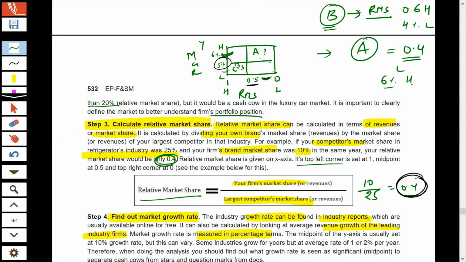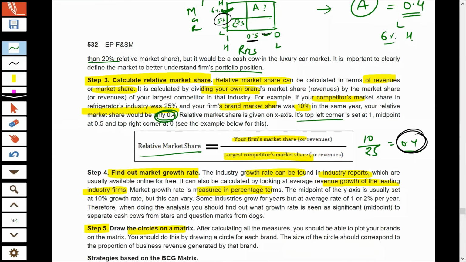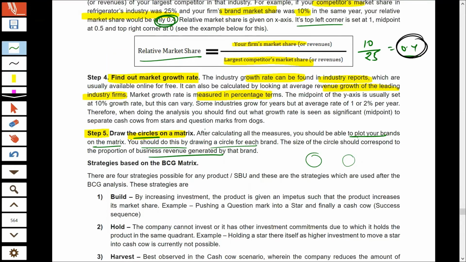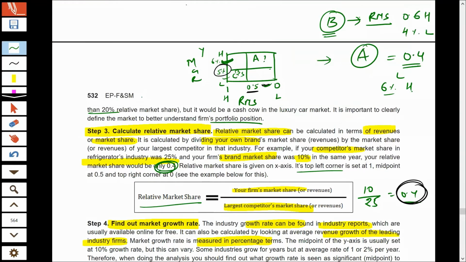So that way you will place your products into different parts of this matrix, and you will draw circles around them. The circles that you draw around each of your products in the matrix will show how much revenue is generated by that brand. So supposing your 3 products fall into cash cow.